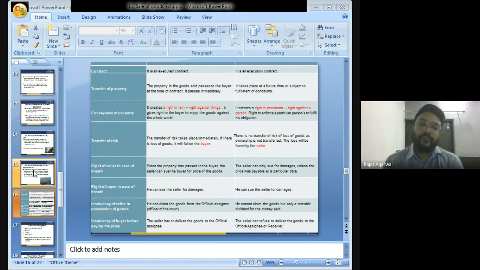Insolvency of buyer before paying the price. The seller has to deliver the goods to the official assignee. In agreement to sale, the seller can refuse to deliver the goods to the official assignee.